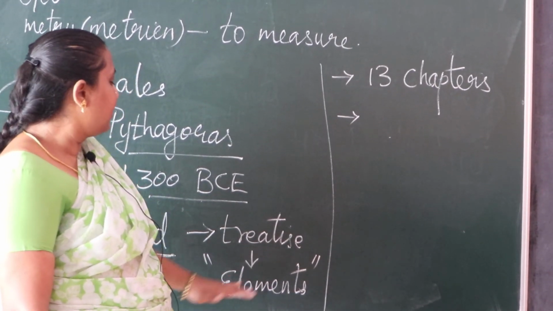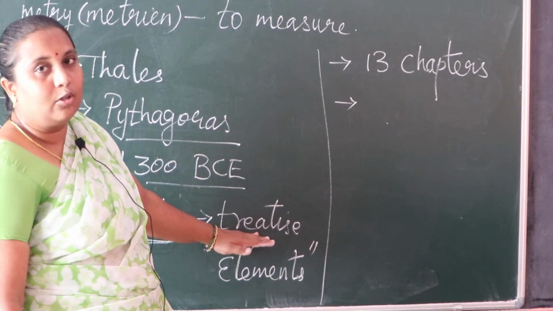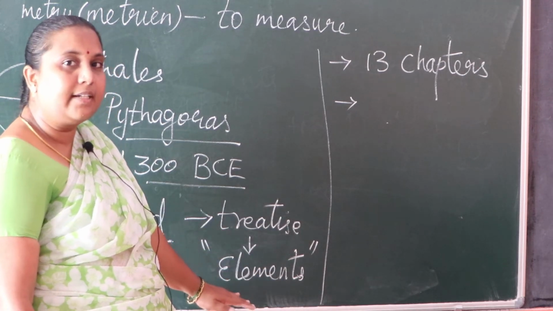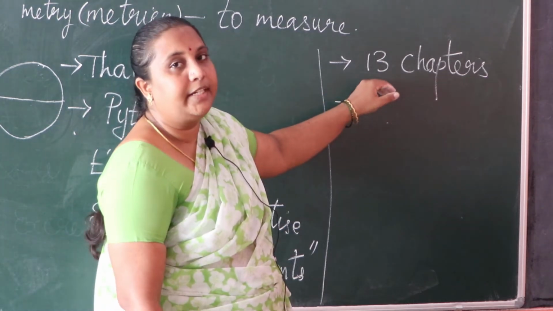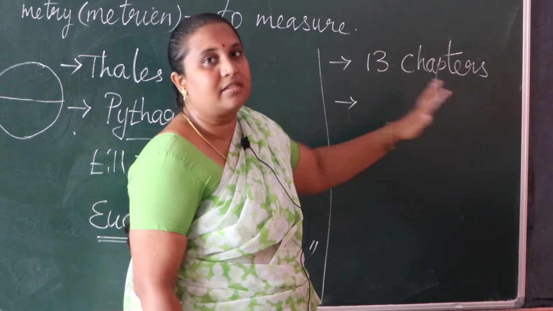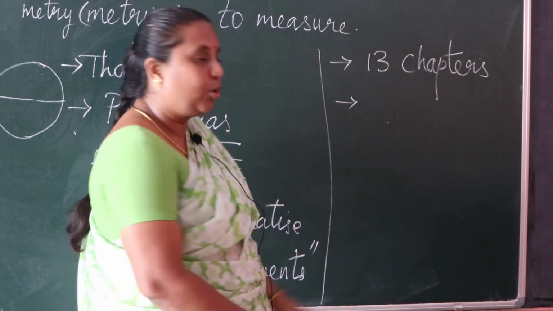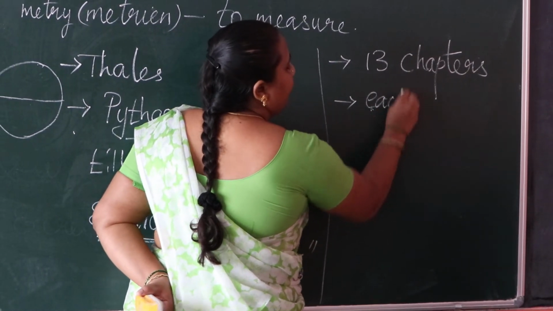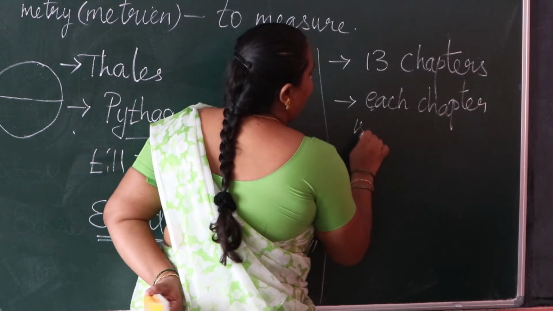This treatise is called Elements. Treatise means a group of statements. He divided the Elements into 13 chapters, and each chapter is called a book.